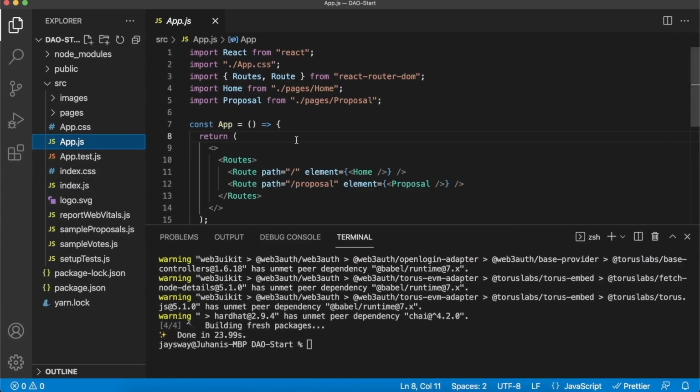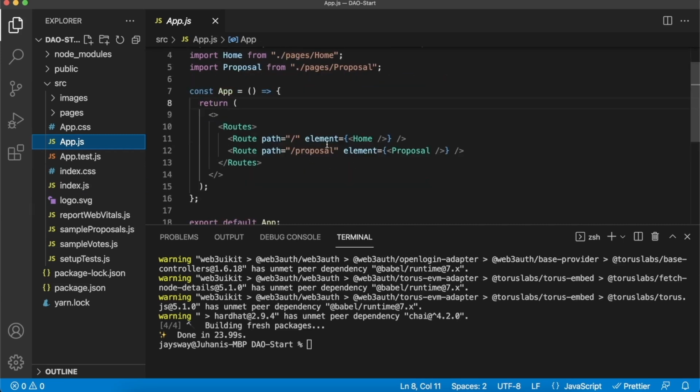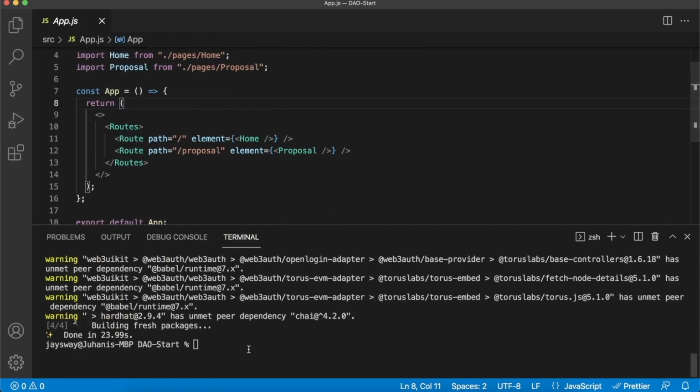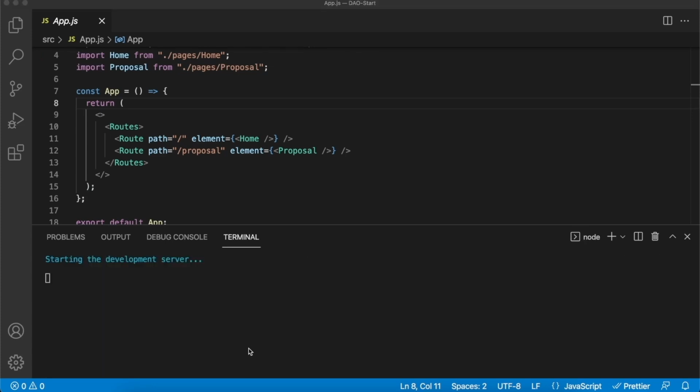Then the App.js file is just a simple React app having 2 routes using React Router, the home page and a proposal page. So the home page will show us all the proposals, and then when we go onto the proposal route, we'll get an individual proposal and can vote on that and see the status of that. But that is basically it. So now if we just close this up and run yarn start, we should be able to go to localhost 3000 to see our project run in action.